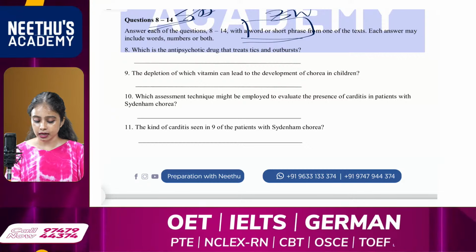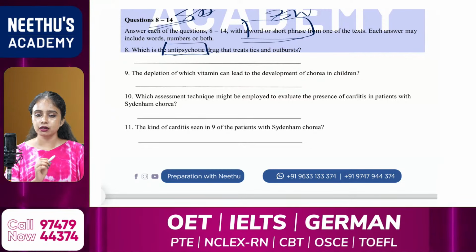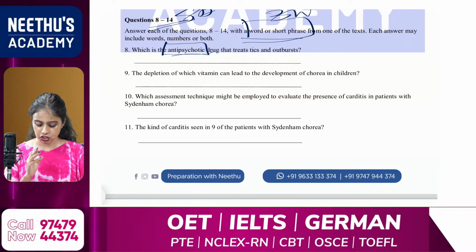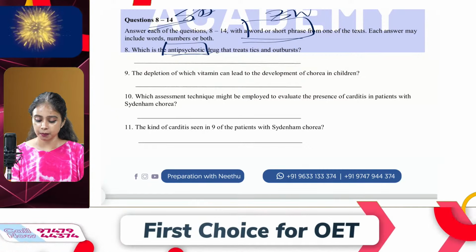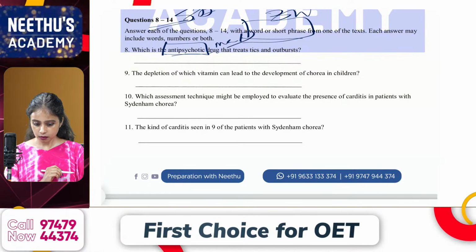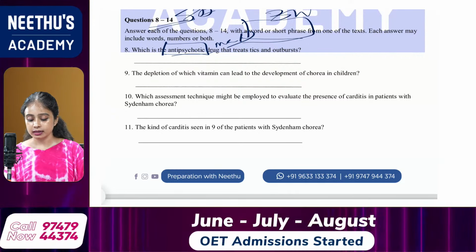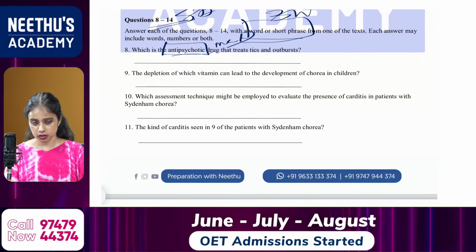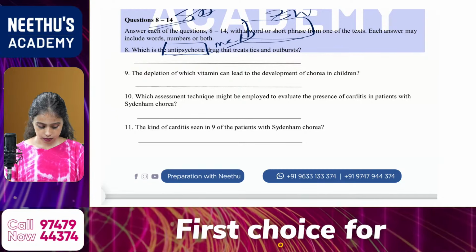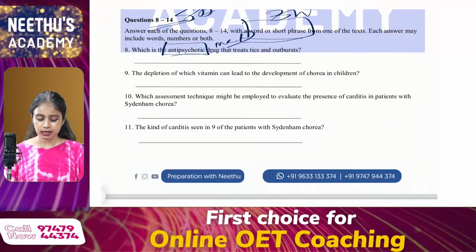Which is the antipsychotic drug? So definitely antipsychotic which is mentioned in text. Which text? Text D. The management is from text D. Okay. So we know that answer will be from text D. Drug that treats tics and outbursts. So what is your answer? Yes, that answer is haloperidol.